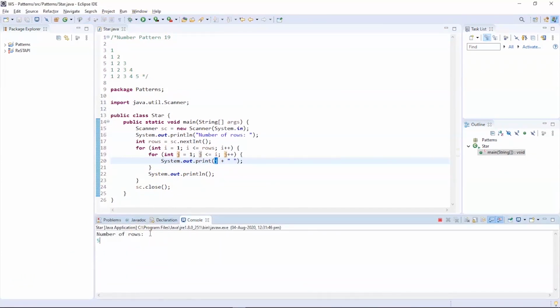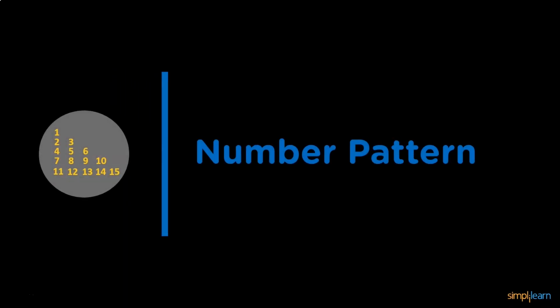Now let us enter the number of rows as 5, and there you go. We have the values of the internal for loop, making the pattern look like a right-angled triangle. Now let us move further and check out the next type of pattern in the list. So here is another right-angled triangle in our list, but the difference is we are using the numbers in a continuous manner, which is 1, 2, 3, 4, 5, 6 to 15. This type of triangle is also called Floyd's triangle.